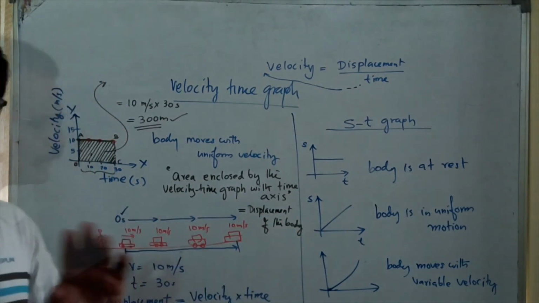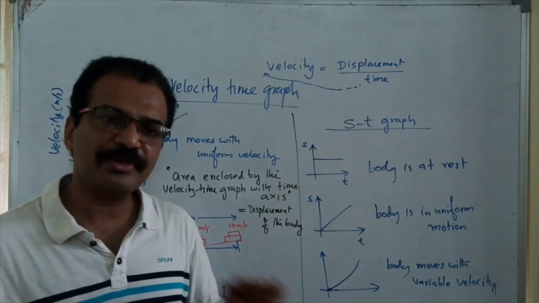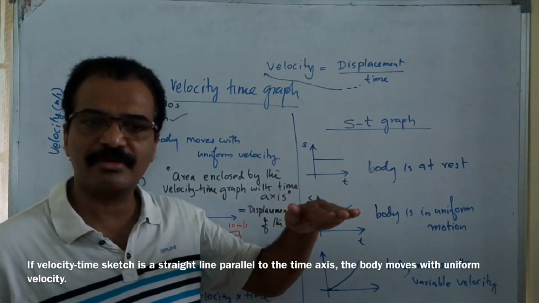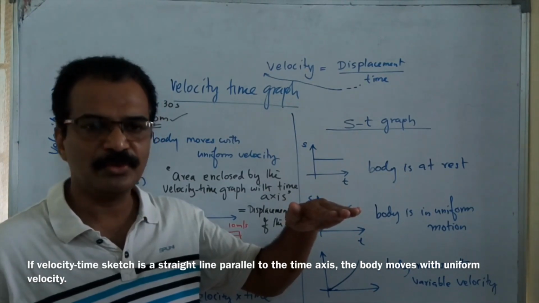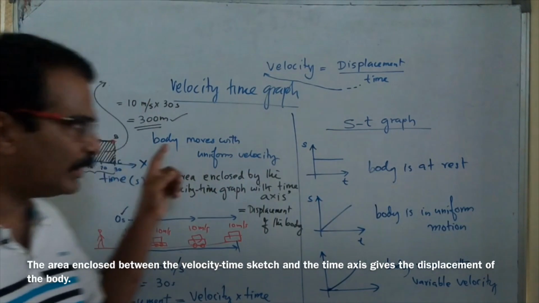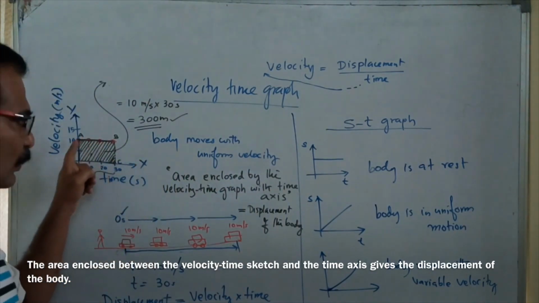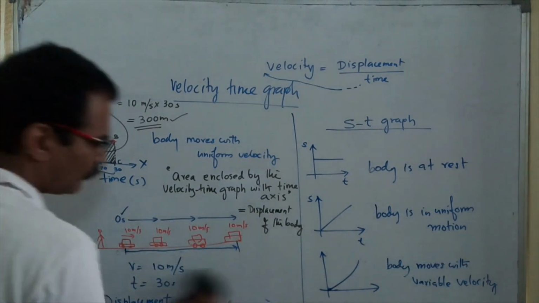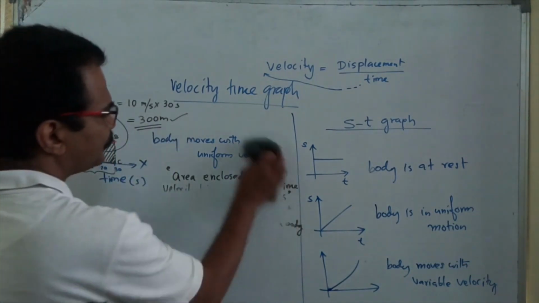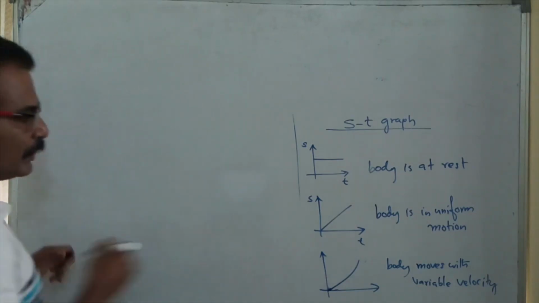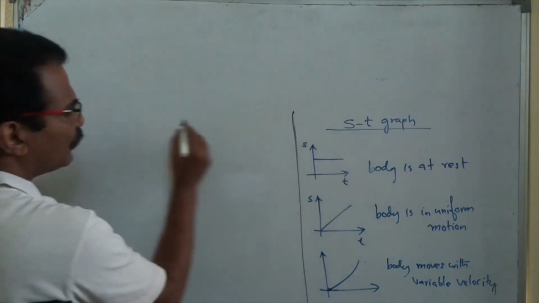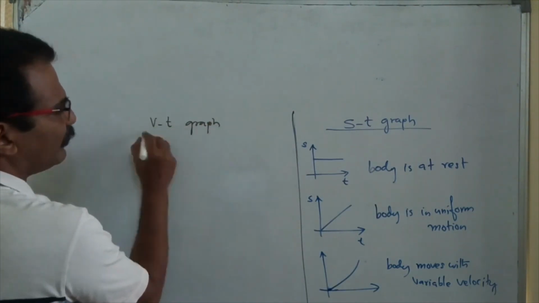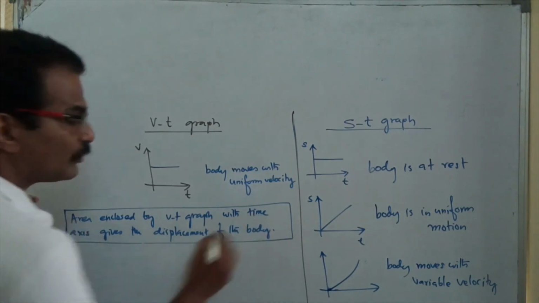So from this discussion, two things only I told so far. If the velocity time graph is parallel to the time axis, you will understand the body moves with uniform velocity. And if I find the area enclosed by the velocity time graph with the time axis, I will get displacement. So let me conclude. What I have already drawn here is for the displacement time graph. Regarding the velocity time graph, I can say like this. These two things only I just told you.